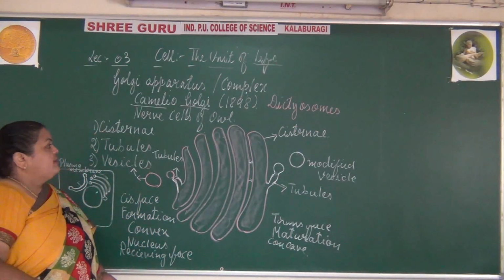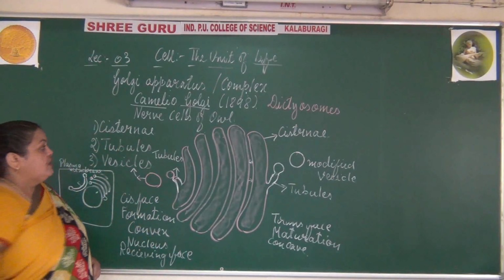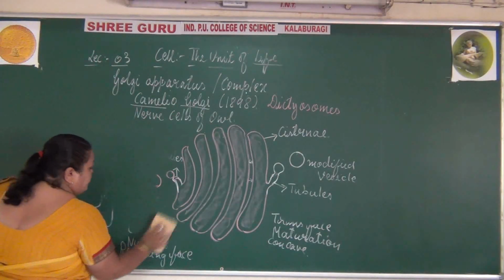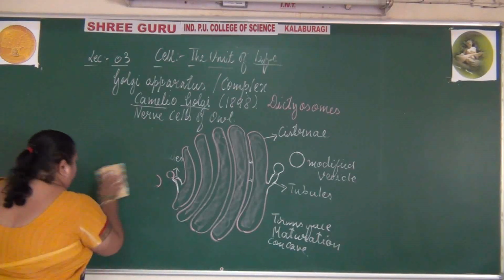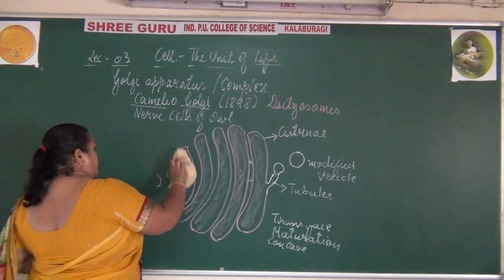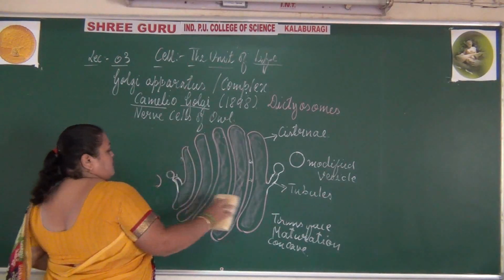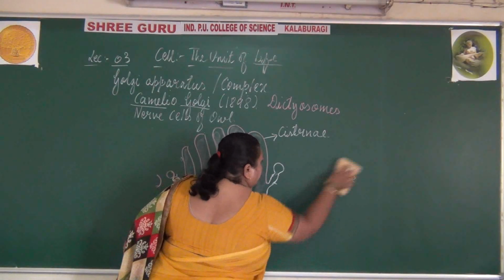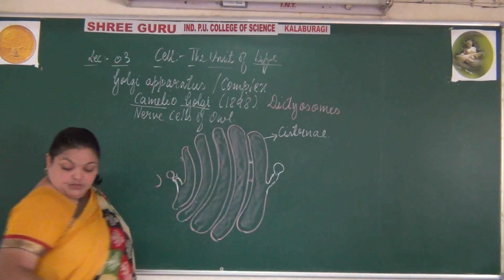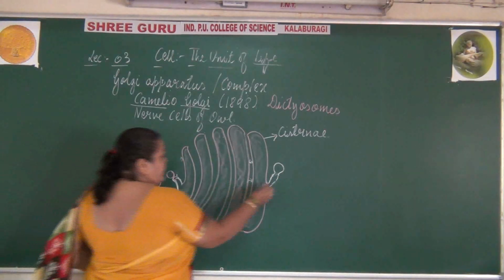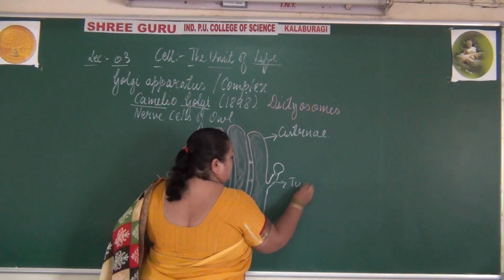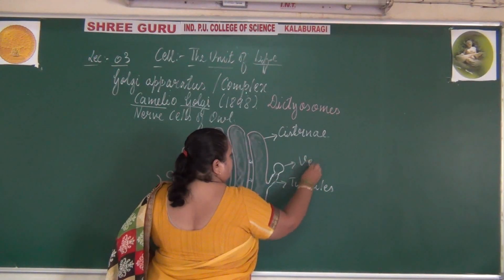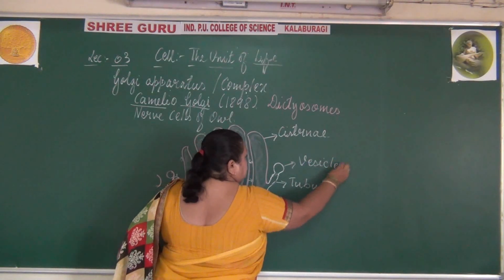So next we will go with what are the functions of the Golgi apparatus. Just look at the figure once again, with the proper labels: the cisternae, tubules and the vesicles.